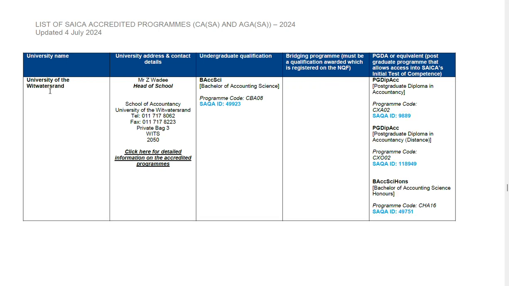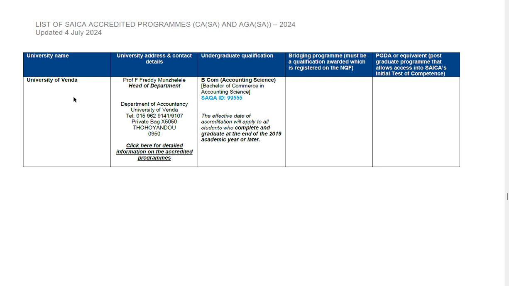Then you have the University of Witwatersrand, which we normally call Wits, and they do provide a SAICA accredited undergraduate degree. It is called Bachelor of Accounting Science. The SAQA ID is 49923. Then there's University of Venda. It is based obviously in the Limpopo province. They have recently got their SAICA accreditation, and the undergraduate qualification you need to do at University of Venda is Bachelor of Commerce in Accounting Science, SAQA ID 99555.